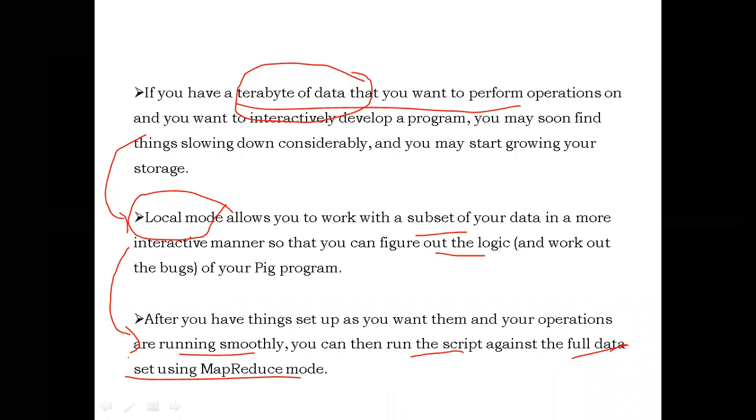That is briefly today's concept of execution modes and operations of Apache Pig. What are the operations of the Apache Pig Latin language and what are the execution modes of the Apache Pig Latin language? That is briefly today's concept. Clear, guys?